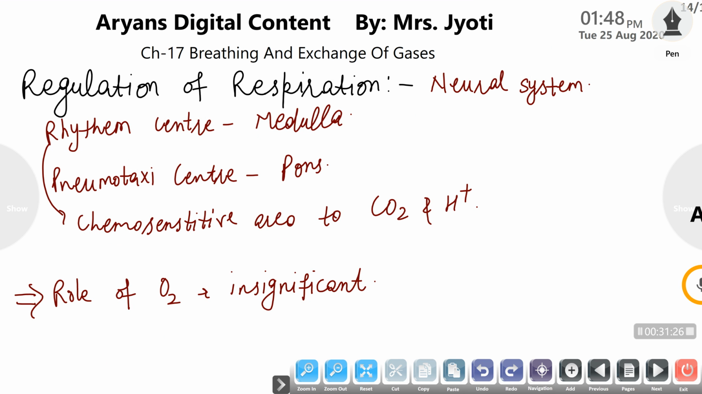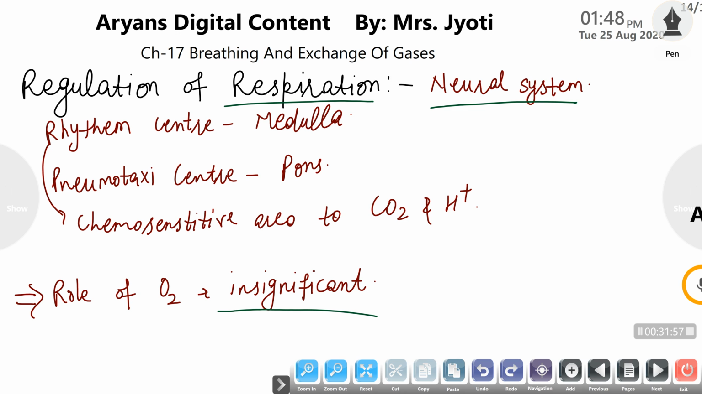Now, how is respiration regulated? Oxygen has an insignificant or negligible role in the regulation of respiration. Only the partial pressure of oxygen affects the binding of oxygen to the hemoglobin. It does not control or regulate the mechanism of respiration. The respiration mechanism is regulated by our nervous system.